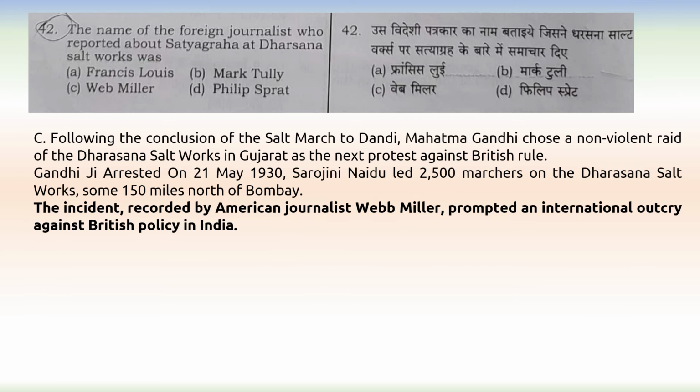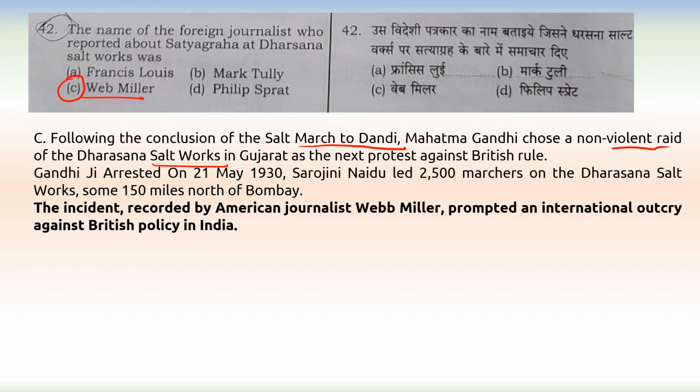Next question. The name of the foreign journalist who reported about Satyagraha at Dharsana Salt Works was. So it was Webb Miller. Little bit explanation. Following the conclusion of Salt March to Dandi, Mahatma Gandhi chose a non-violent raid of Dharsana Salt Work in Gujarat.